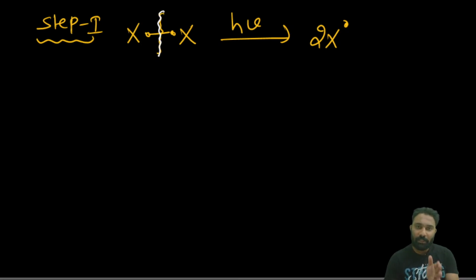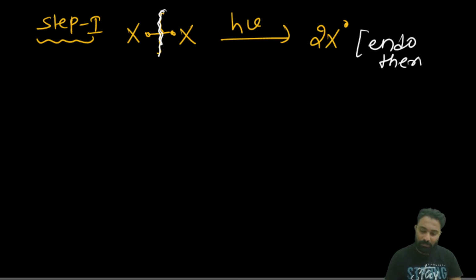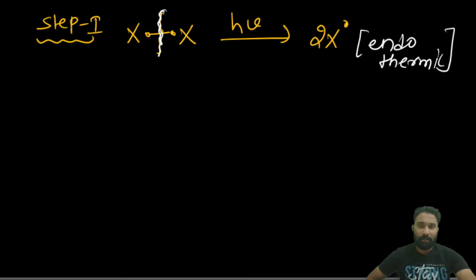When we are giving the heat to break homolytically, clear? Now done. When we are giving the heat to break this one, what is happening? Clear? Endothermic. The first step is endothermic. Now listen carefully here. What will happen, you know? When already to break the halogen we have given the heat.